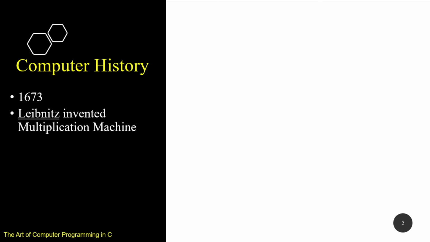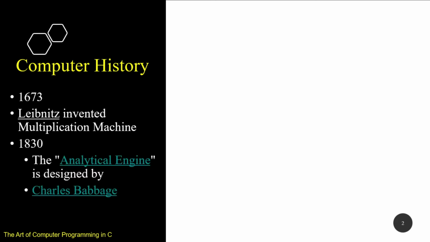Comes 1673, Leibniz invented multiplication machine. 1830 marks the analytical engine designed by Charles Babbage.